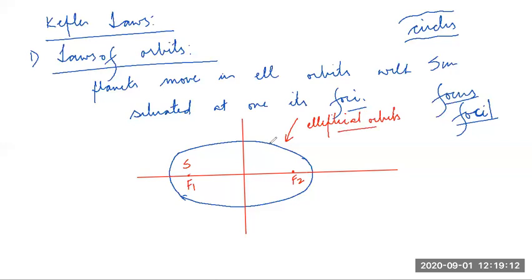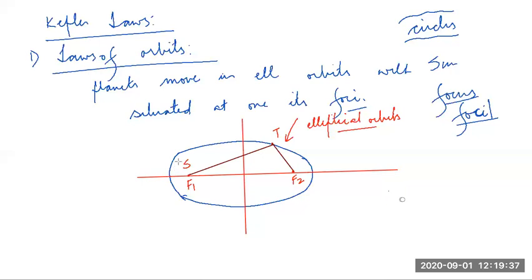Now, you take any point T on this orbit. How you draw the ellipse is also very interesting. You measure this distance, TF1, and you measure this distance, TF2.